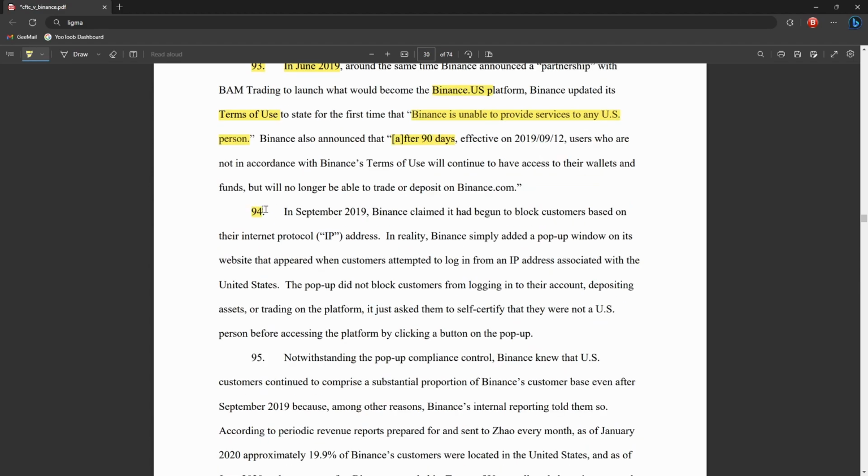Although on section 94, it says Binance claimed it had begun to block customers based on their IP address, so basically anyone they thought was located in the US based on IP. Apparently all Binance actually did was just add a pop-up window for when they logged in using a US IP, but they could still log into their account, deposit and trade on Binance.com. And all it did was ask them to say, hey, are you a US citizen, yes or no? And if they clicked, no, I'm not a US citizen, they could go back to trading like normal.